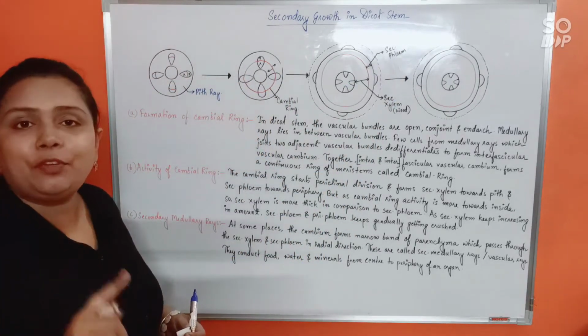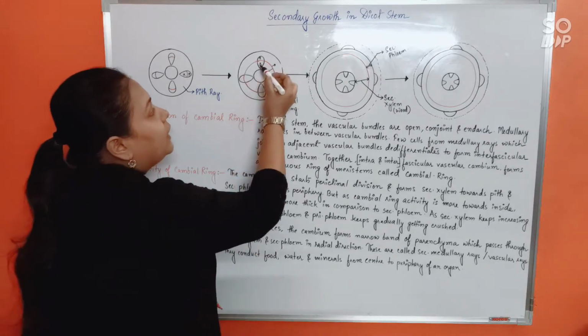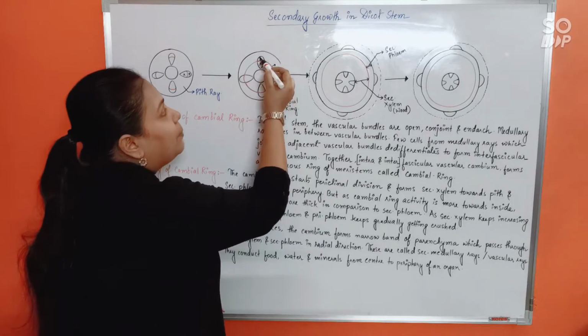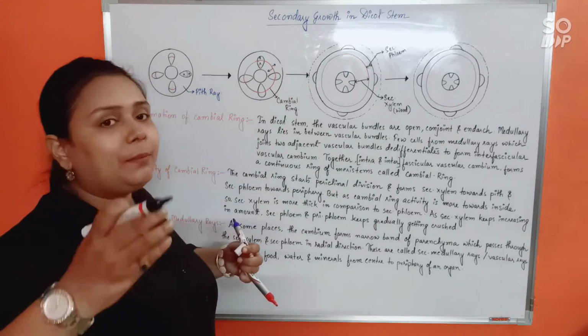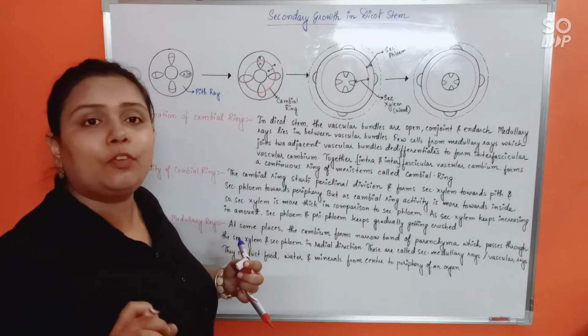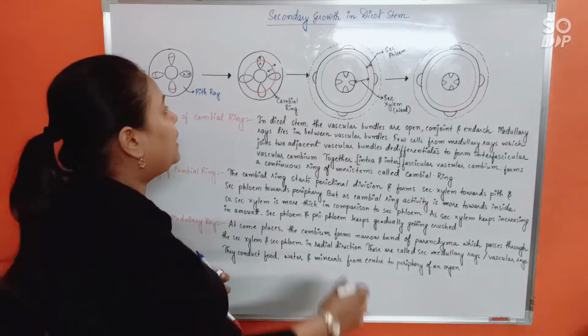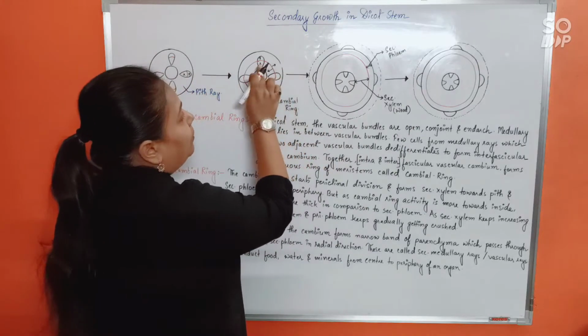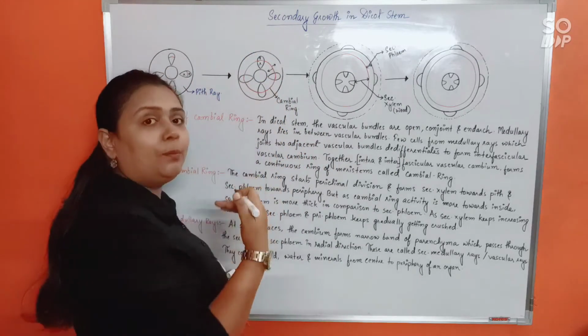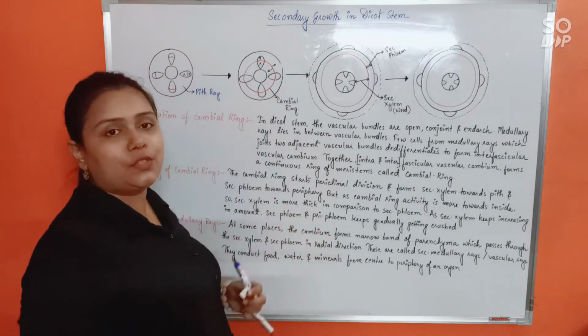And that would definitely separate the primary xylem and primary phloem apart. Because in between primary xylem and phloem, secondary xylem and phloem have developed already. So that means while these two develop, primary xylem and primary phloem will move apart. They will move at a distance from one another.